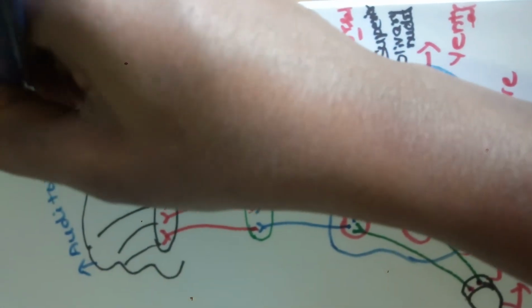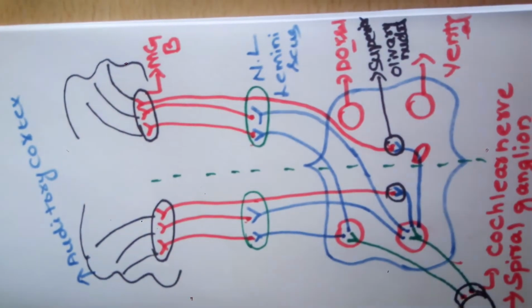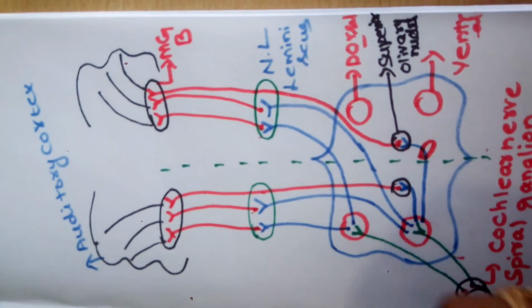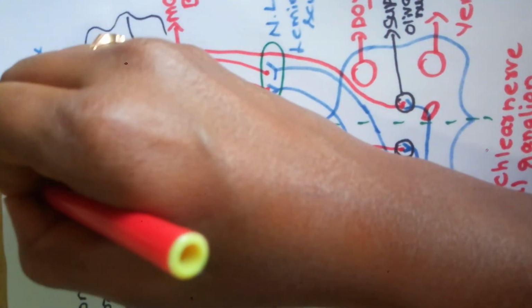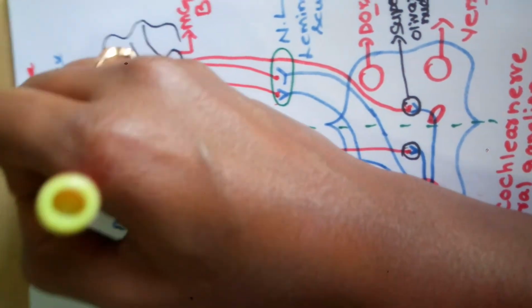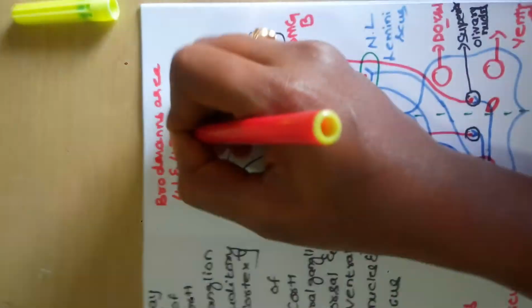Now, where is the auditory cortex situated? It is situated in Brodmann's area 41 and 42.